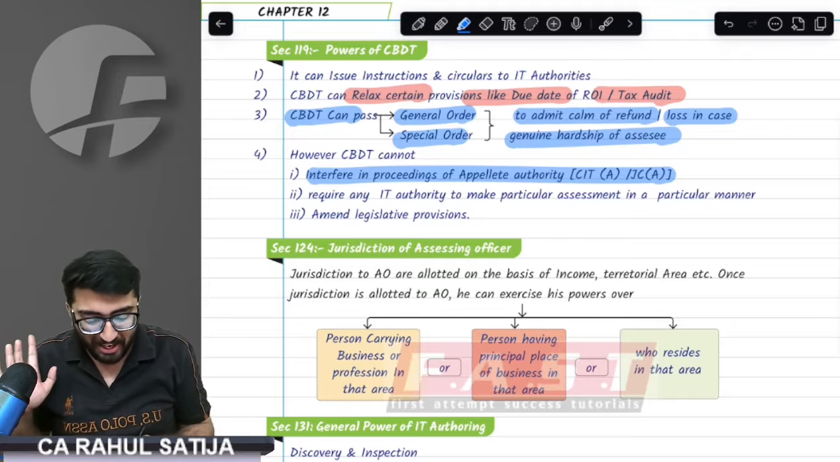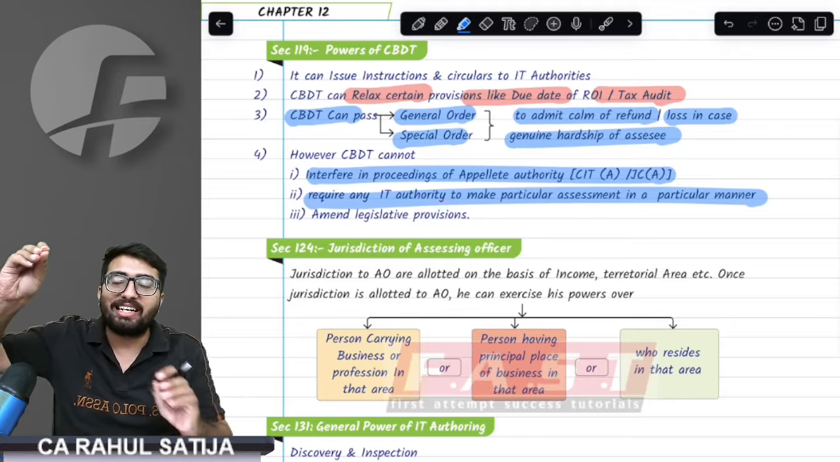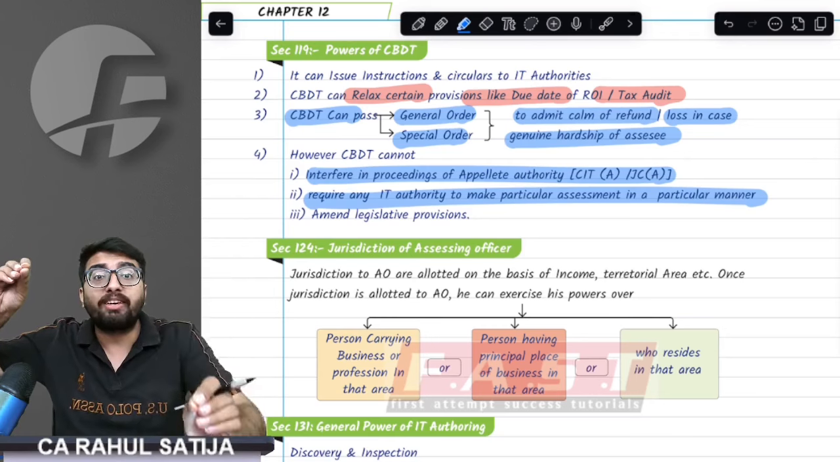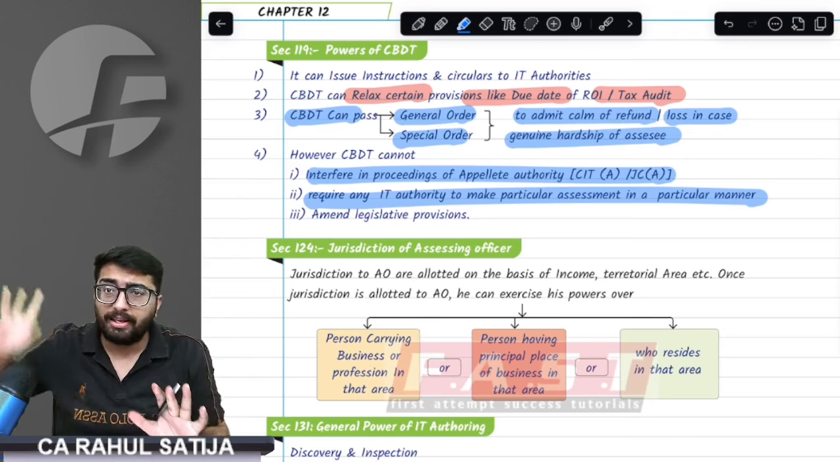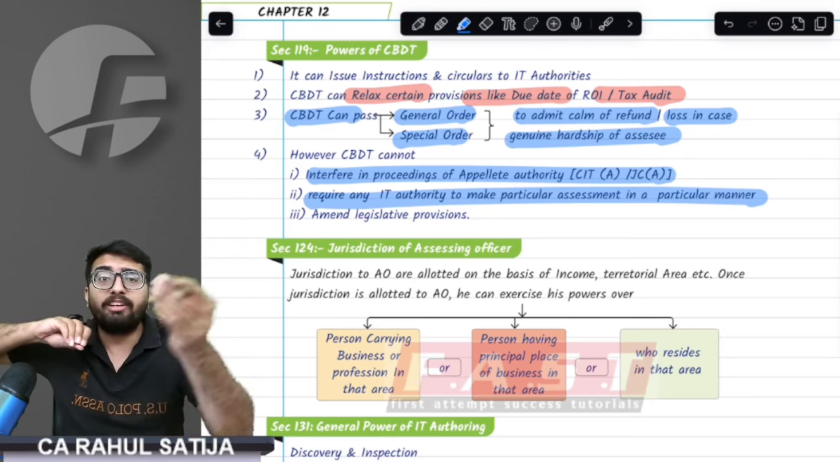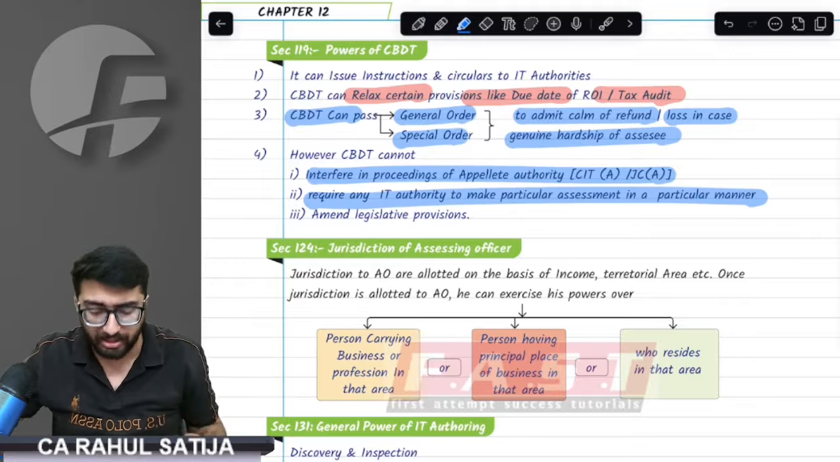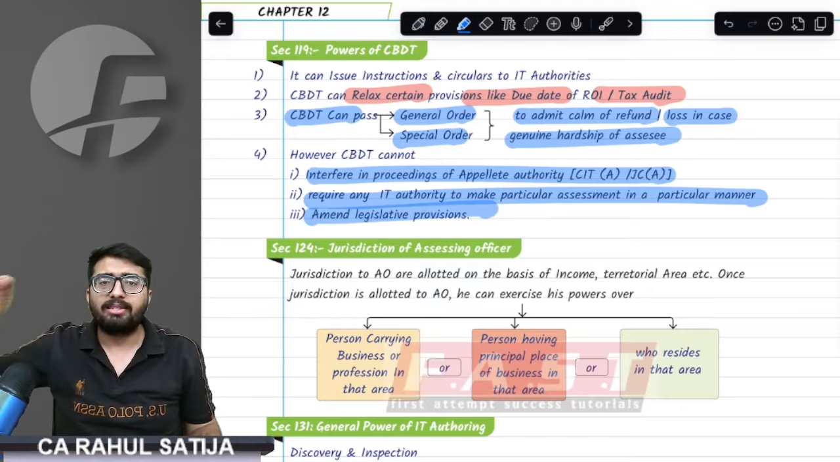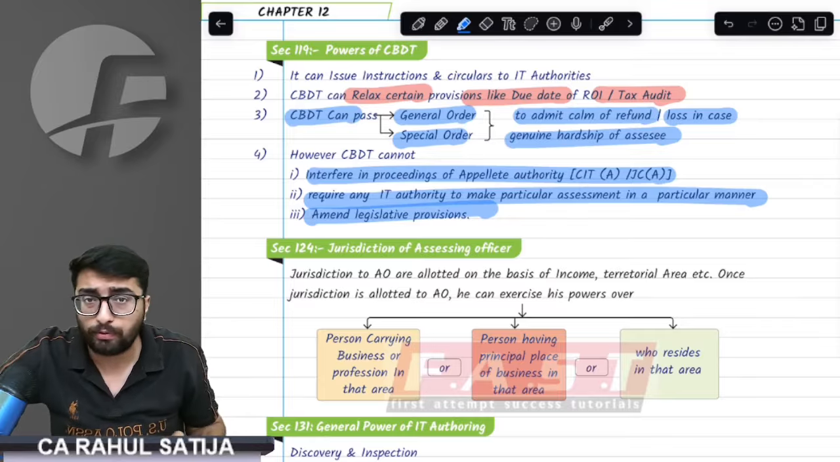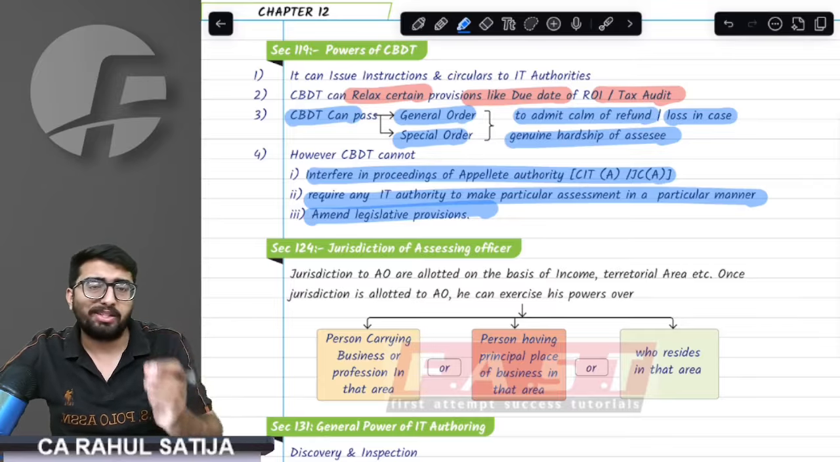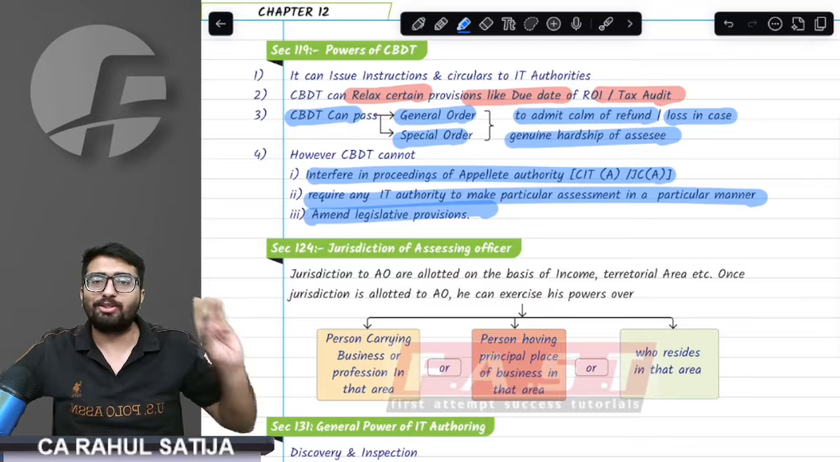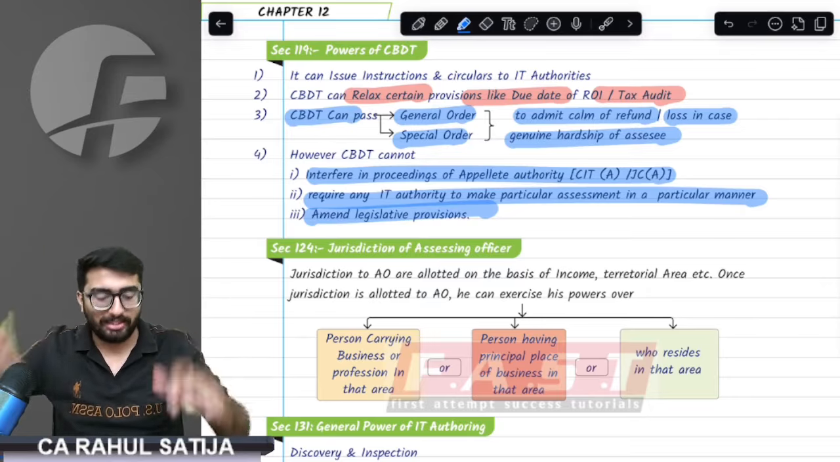Similarly, CBDT cannot request an IT authority to do a specific assessment in a specific case. CBDT can issue general instructions, but a case-specific assessment cannot be directed by CBDT. At last, CBDT cannot amend the legislative provisions. Whatever the Act is, whatever rules are there, CBDT cannot amend them. So CBDT can do three things and cannot do three things.